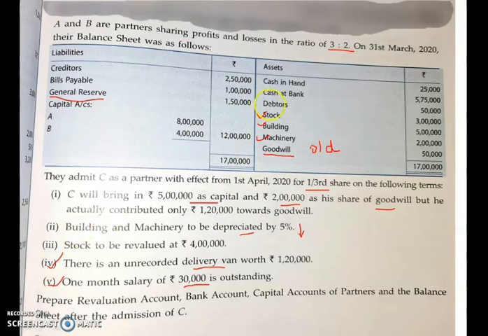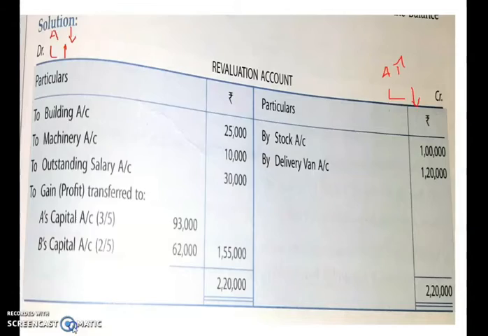So building is 5 lakh into 5%, that means 25,000, and machinery is 2 lakh, 5% means 10,000. Because their value is decreasing, building and machinery being assets, it should be shown in the revaluation account debit side. To building account 25,000 and to machinery account 10,000.